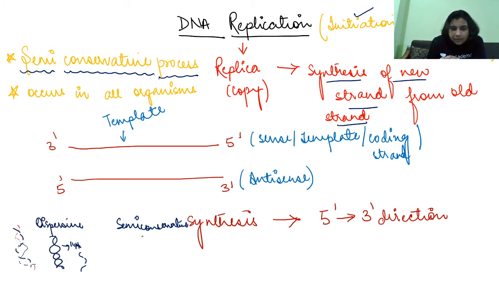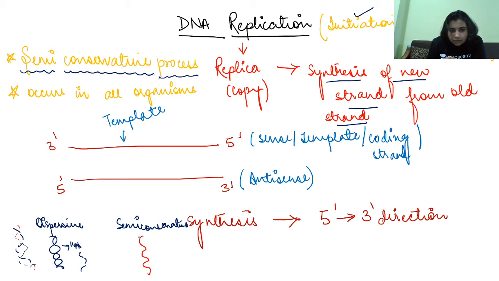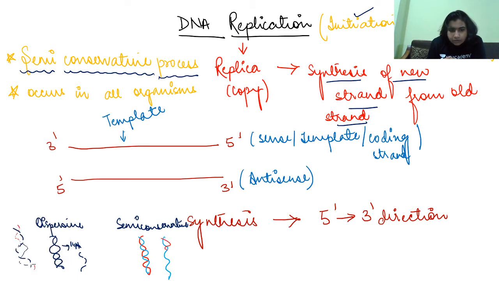But in case of semi-conservative, if one strand is this, the other strand will be this, then the other is this, then the next will be this. This is what is called semi-conservative, right? DNA replication occurs in all organisms, right?